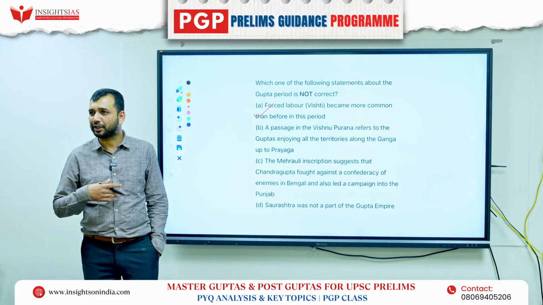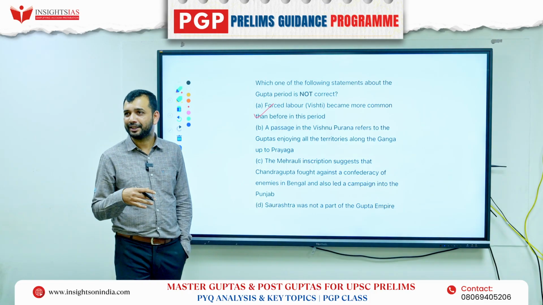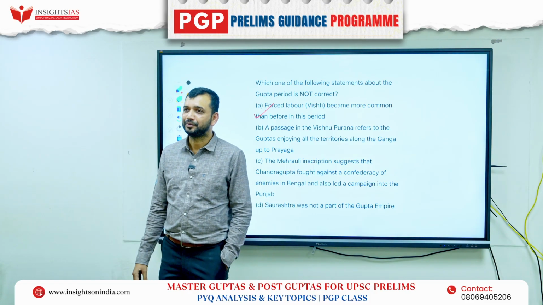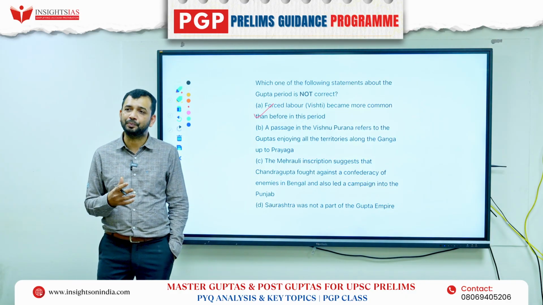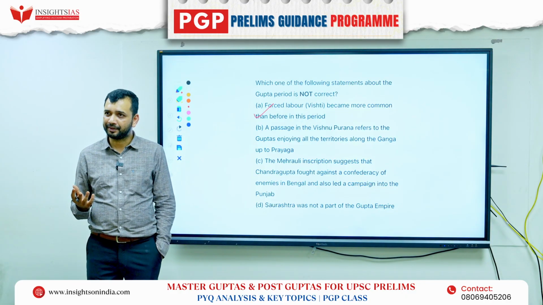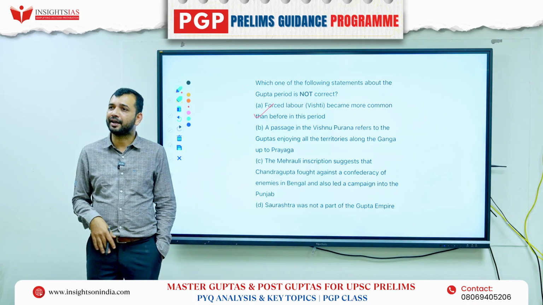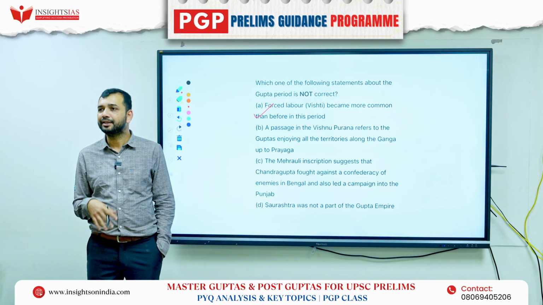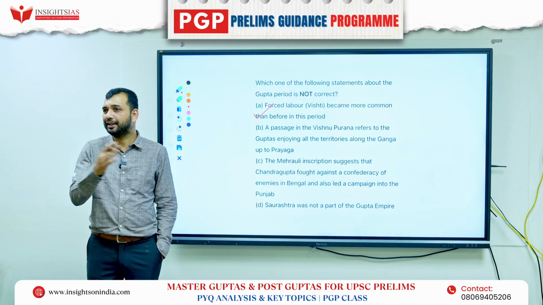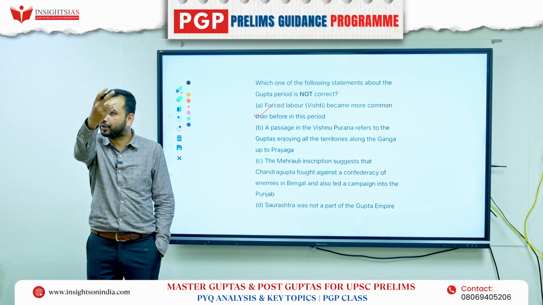You know at least the Saurashtra cricket team, right? Where is it? Gujarat, right? So Gujarat was under whom? Sakas. Then Chandragupta II defeated the Sakas. Then Saurashtra also became part of the Guptas. That is what the history is about, right? So then they got control over this region.